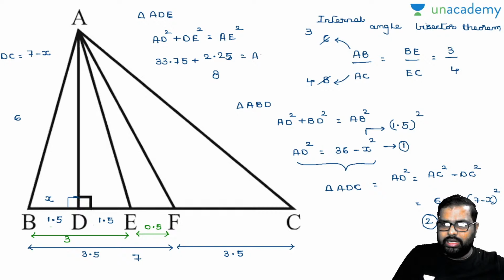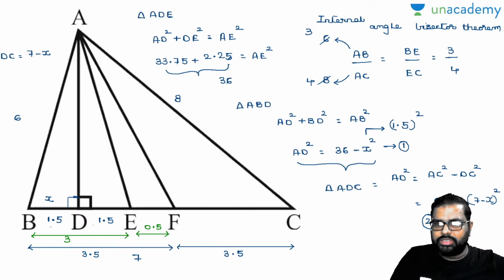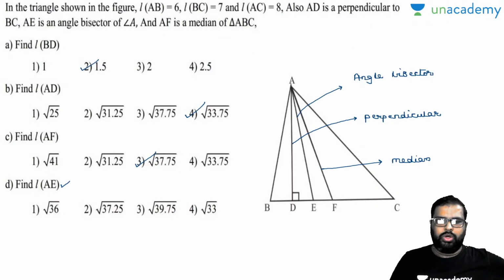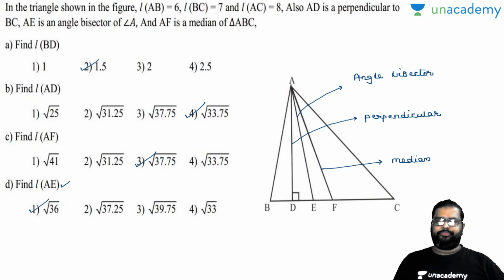Now when you calculate this, I'll remove this 8 here and write it here, so that you can avoid this confusion. AC is 8. Now how much is this? This is 36. Am I right or wrong? Yes, it is 36. Is there any option? 36. AE square is 36. AE is 6, root of 36.